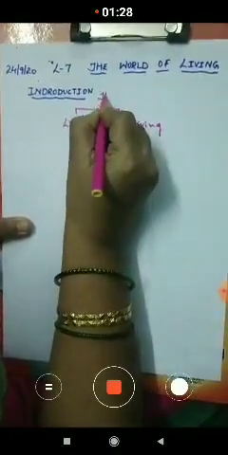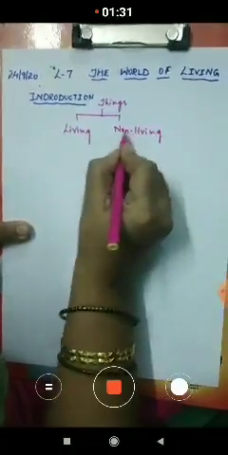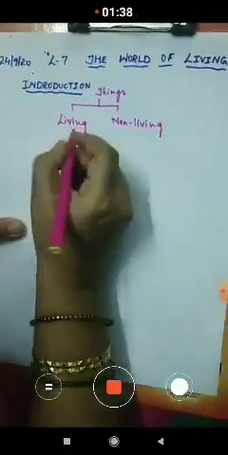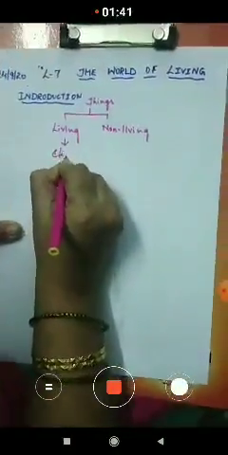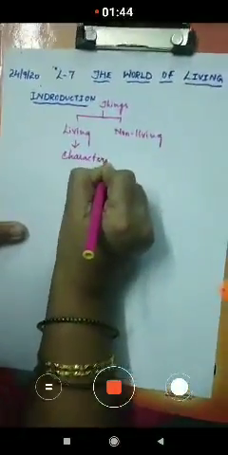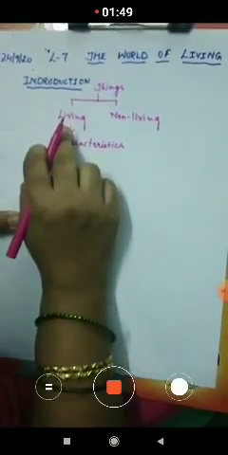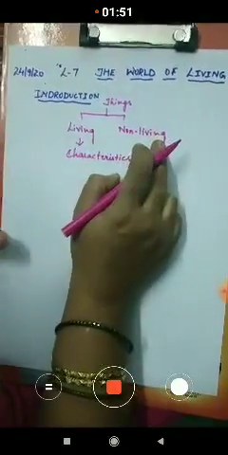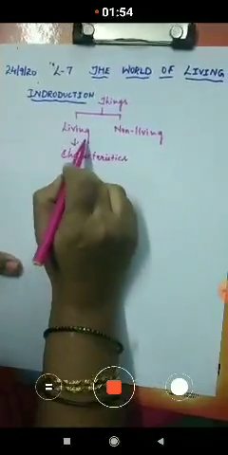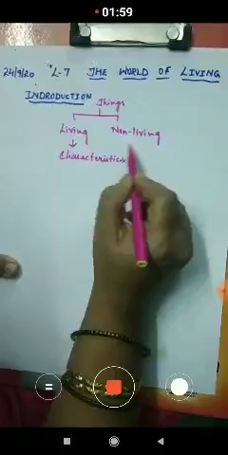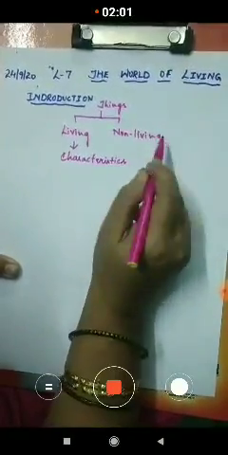How can we classify things as living? The things are classified into living and non-living. How can we judge whether they are living or non-living? The things are judged based on their characteristics. Based on their characteristics, some things are considered living things and some are considered non-living things. So how can we define the living things? The things which have life in them are called living things and the things which do not have life in them are called non-living things.